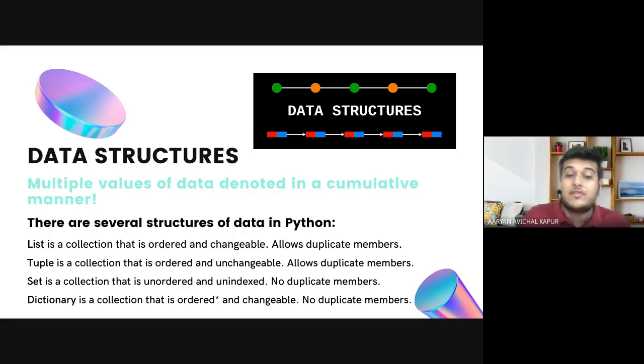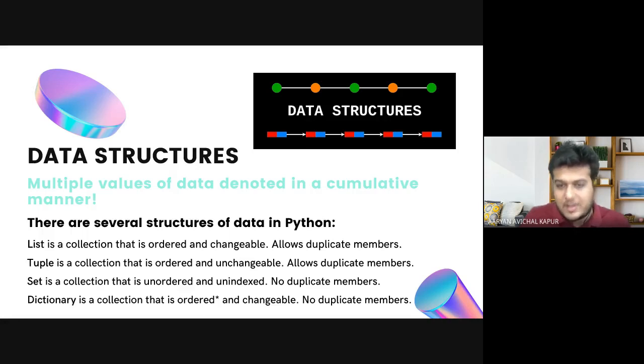Same goes now for dictionary. In the last version of Python, that was 3.6 and below, it was unordered, but now it is ordered after version 3.7, right? Tuple and list are also ordered, but set allows no duplicate members. A dictionary has keys and values. We will focus on them in a couple of minutes. And no keys can be duplicate members. Just listen to all of this now. We will focus on each data structure in a couple of seconds, right? And all of them have special features that we will look into.